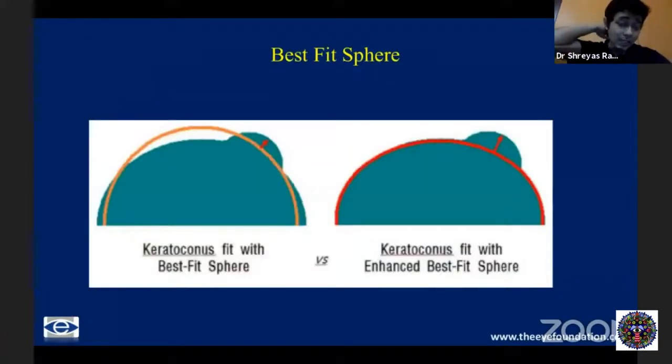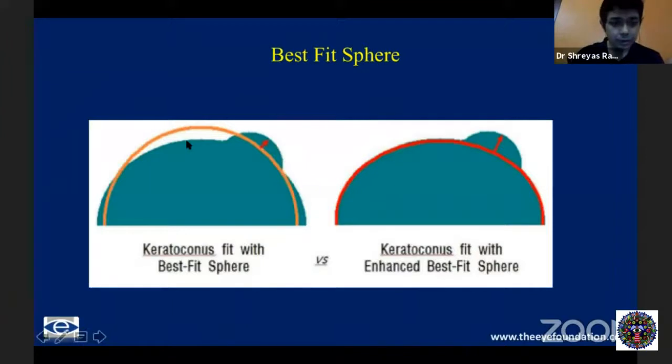Moving on from the best fit sphere to what we call an enhanced best fit sphere, which is available in the Pentacam, and that is where we have something called the Belin-Ambrosio display, which I will discuss in subsequent slides. This is perhaps the most important and most valuable aspect of the entire Pentacam display. Essentially, a best fit sphere takes into account all the central and mid-peripheral data points to calculate a sphere which best conforms to the shape of that cornea.